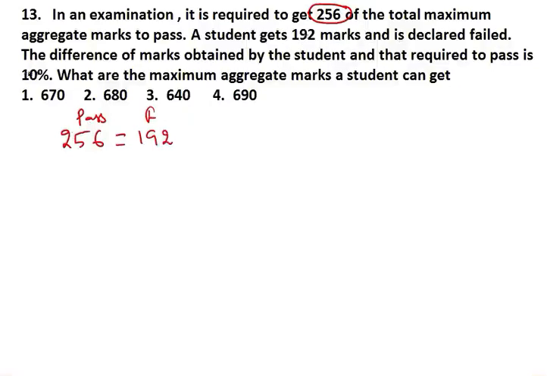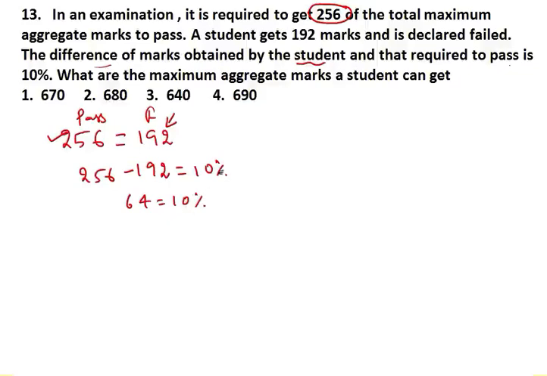Then the difference of the marks obtained by the student, now this is the mark obtained by the student. Now it is saying difference. The difference of the marks obtained by the student and that required to pass is 10%. Now it is saying 256 minus 122, their difference is 10%. If this is 10%, now if you subtract, you get 64 equal to 10%.